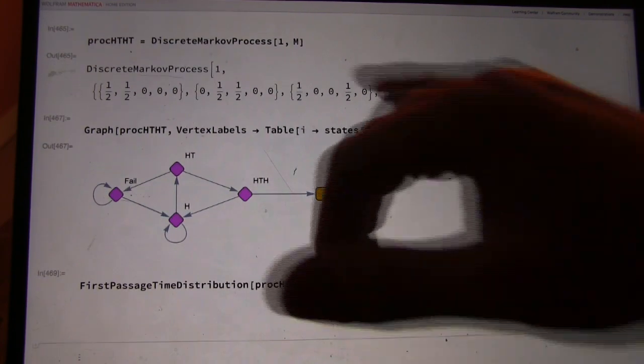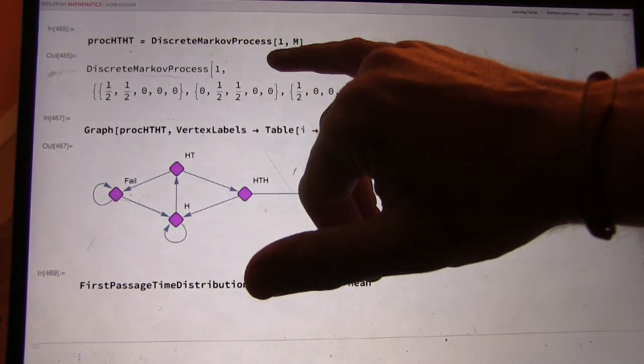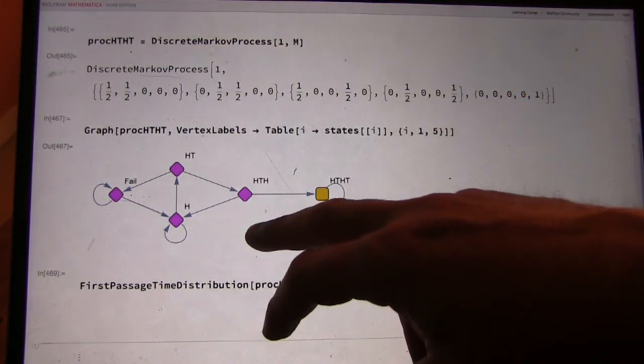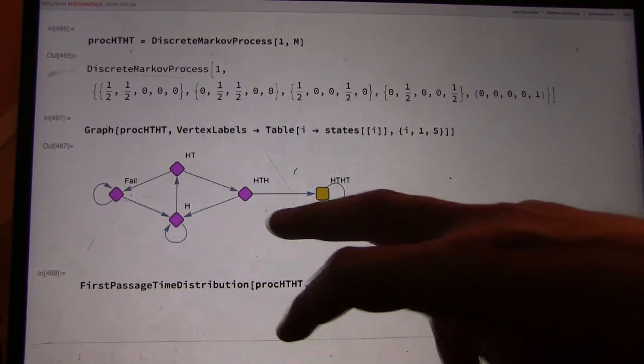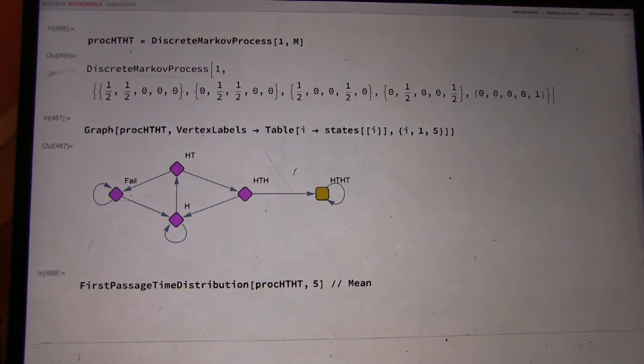And then I'm going to use some code that we don't need to understand right now. And we're going to make something called a discrete Markov process. But Mathematica makes this really neat graph for us. And can you tell me what this graph is describing?